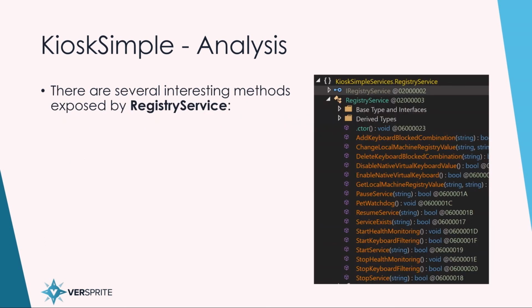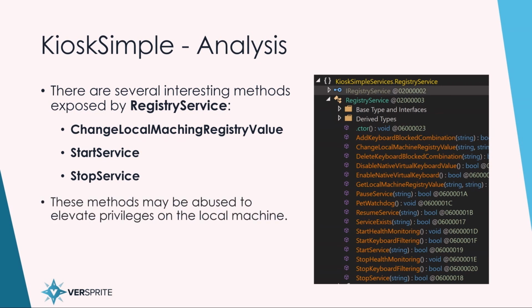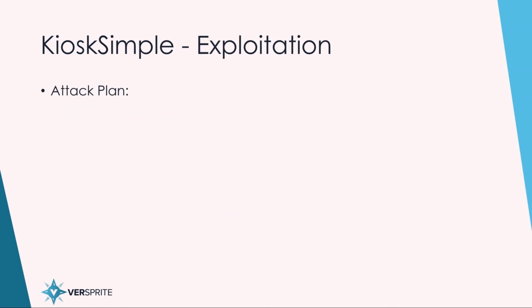Within the registry service contract, there are several methods, and some of them are particularly more interesting than others. Those are ChangeLocalMachineRegistryValue, which immediately caught our attention, StartService, and StopService. Knowing the functionality of these methods based on their names, prior to even analyzing them, we got an idea of how we would exploit this particular service.